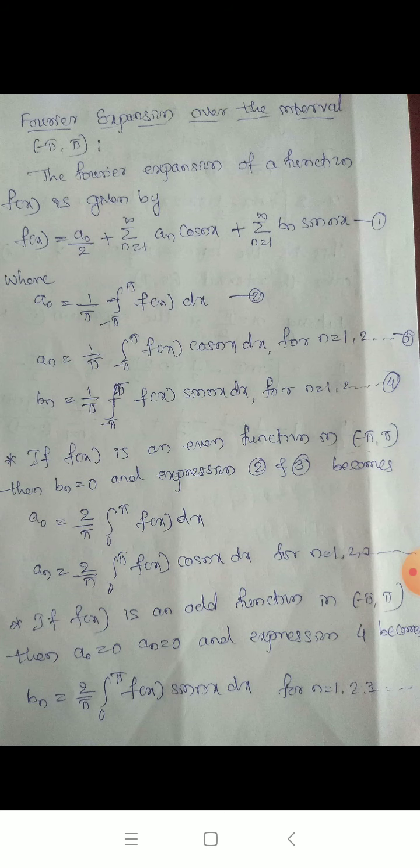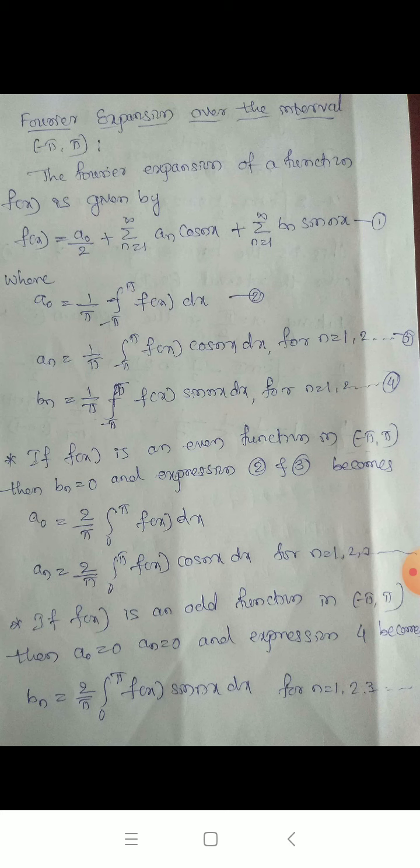Therefore, a naught is given by, in this formula, 1 upon pi integration of f of x dx from minus pi to pi, and a n equal to 1 upon pi integration of f of x cos nx dx from minus pi to pi, and this you have to calculate for n is equal to 1, 2, 3, and so on.